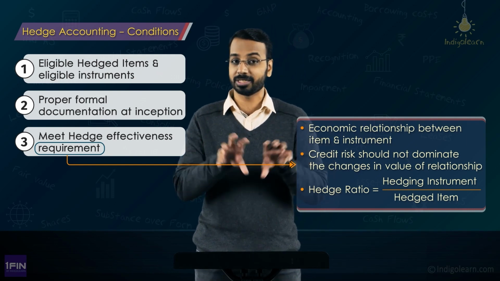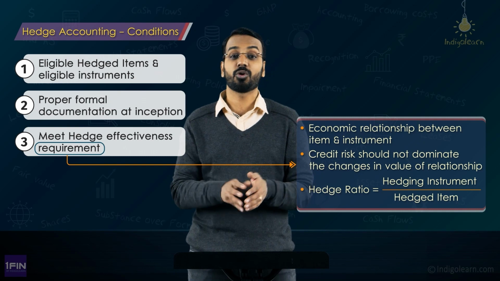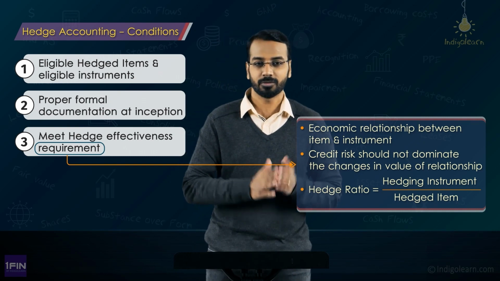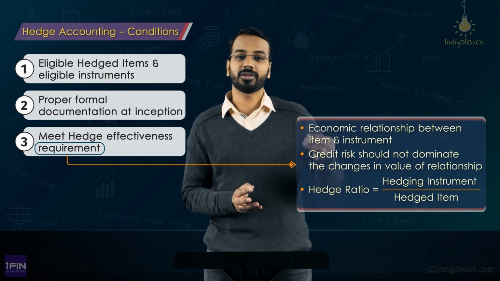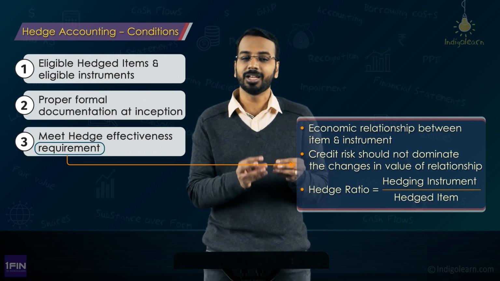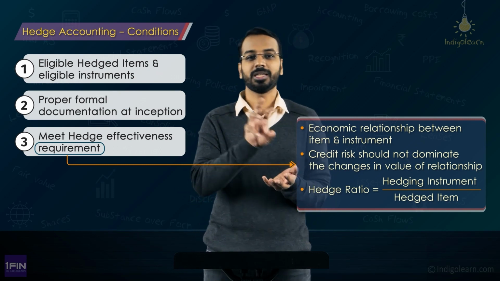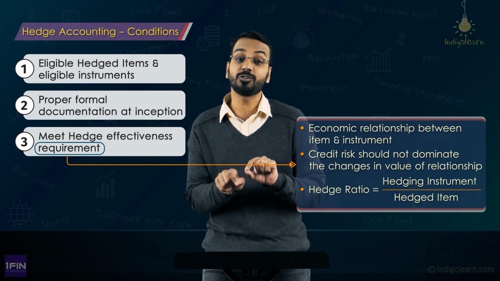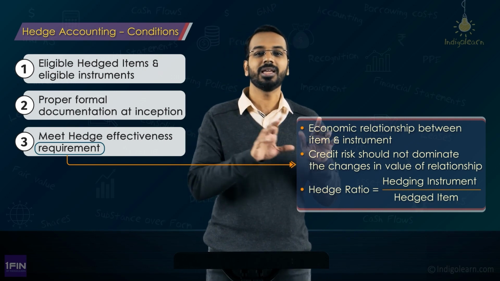Now, the objective, as I told you, is to ensure that the entities do not use it as a P&L management tool. For example, you enter into excess hedges or you enter into less hedges, right? And then you try to play around saying that, okay, this has to be speculative, this has to be hedged, and you try to manage your P&L. That is what has to be avoided.